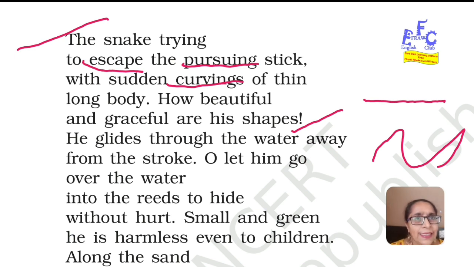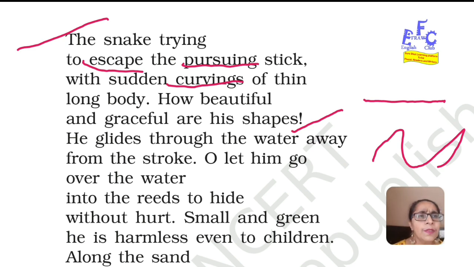Now let's just look at the explanation. In this stanza, the poet describes how a snake tries to avoid the approaching stick, which is there to kill him, and he is avoiding it in a very elegant and non-linear movement.